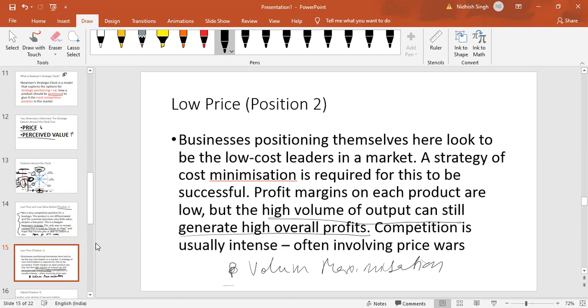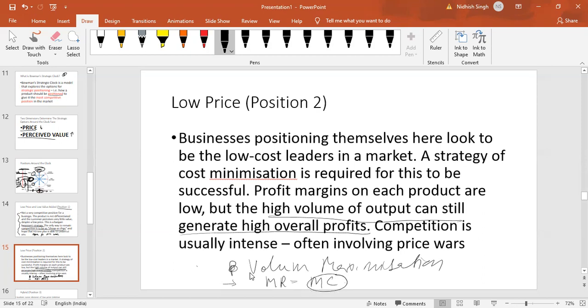What is the formula in economics for that? Marginal revenue should be equal to marginal cost. So long as the cost to manufacture or produce an additional product is equal to the additional revenue, they should continue to sell, right? That is the strategy to pursue for position 2.